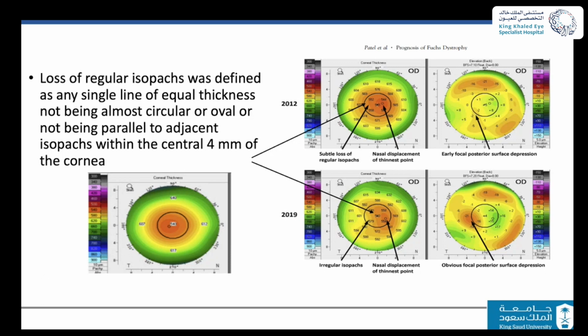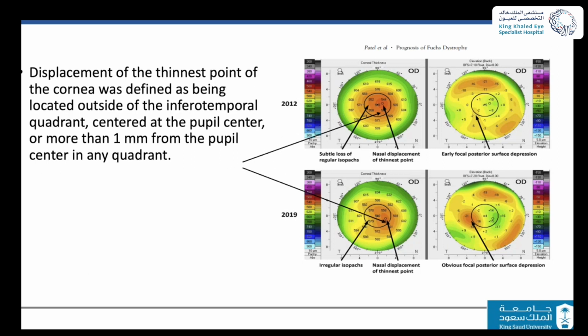that circular pattern as he advanced. In the other images, it was quite clear. The loss of the isopachs started now to be used as a sign to monitor or to actually label the patient as having subclinical edema in Fuchs endothelial dystrophy.